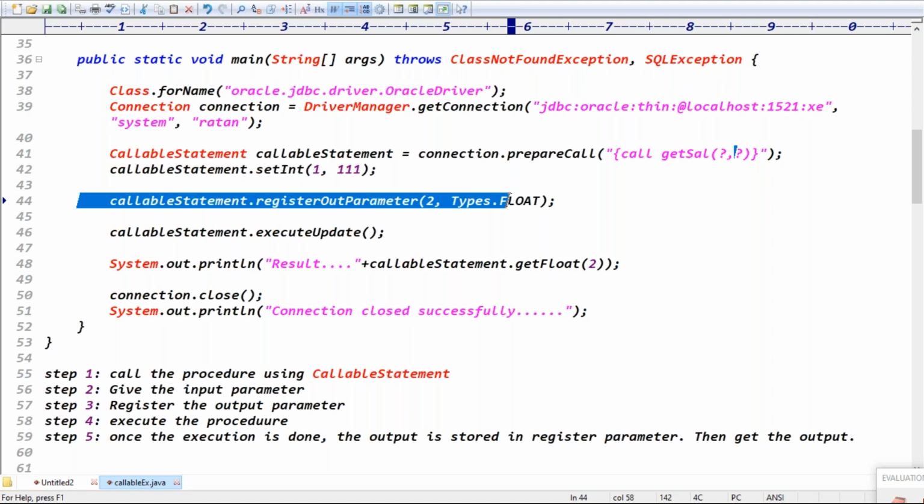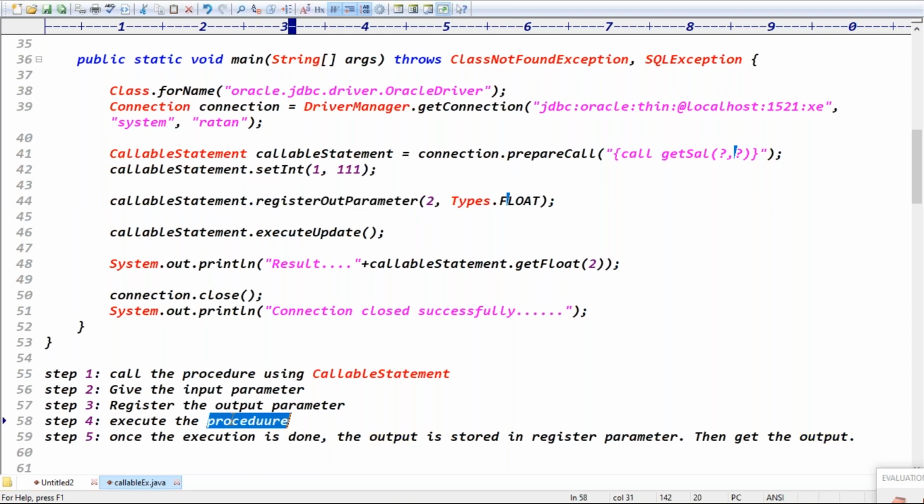Yes, that we understood. After execution of the procedure, you will get the output. Where will we store the output? You need some variable, right? That's why we are registering the output variable, the second parameter. Once you register the output parameter, we execute the procedure, right? Once the procedure execution is completed, the output will be stored in the register parameter. And what type of data did we register? Float data. That's why you get the output in float format, right?